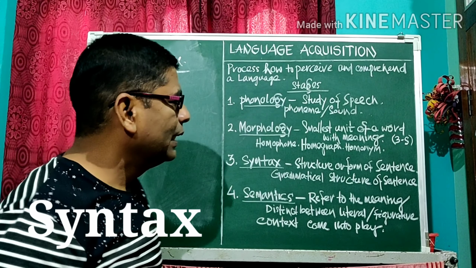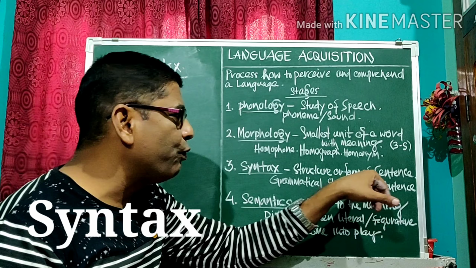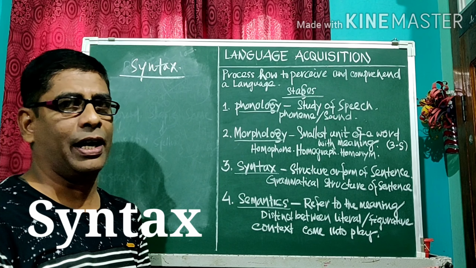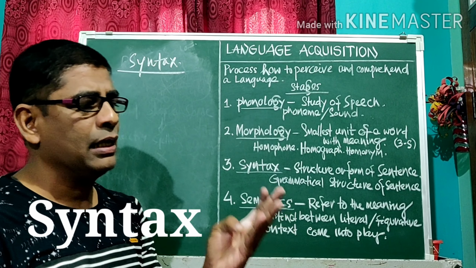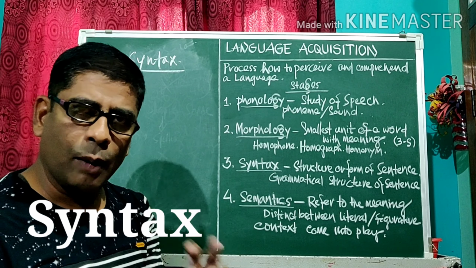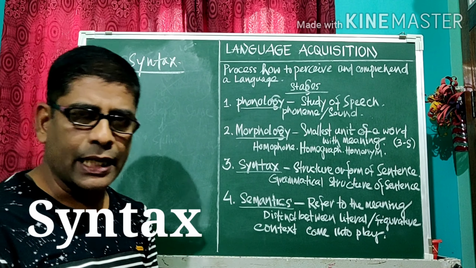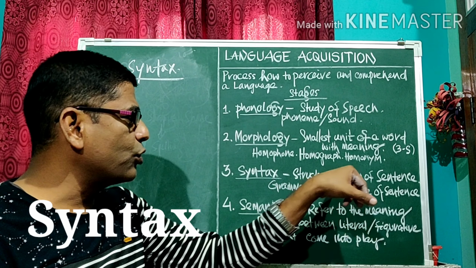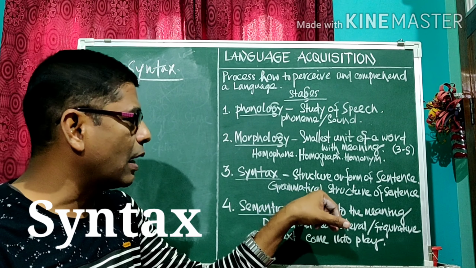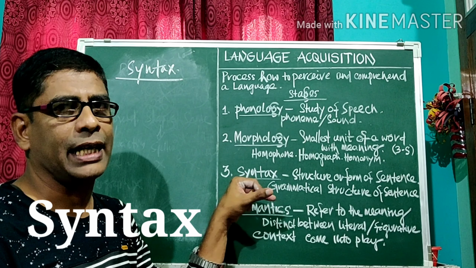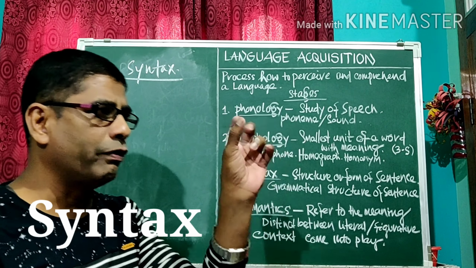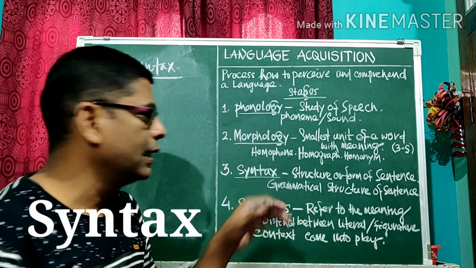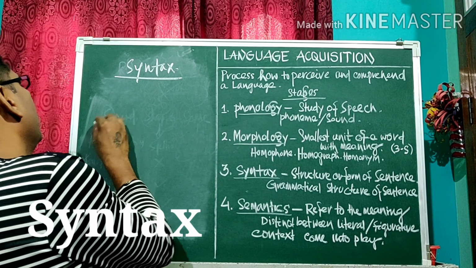Now, syntax. Syntax means the structure of forming a sentence. How to form a sentence, having used all the rules of grammar. Form a sentence, simple, compound, complex, active passive, change of narration, singular, plural, every aspect of grammar. In the grammatical structure of a sentence, it is called syntax. There must be a subject, there must be a verb, there must be every part of it in a sentence. It is called syntax. For example, I will write an example.